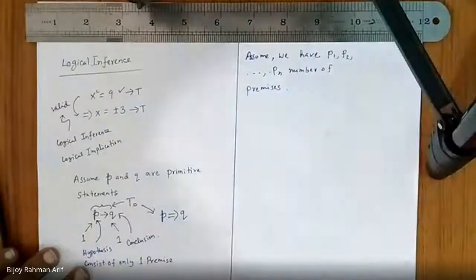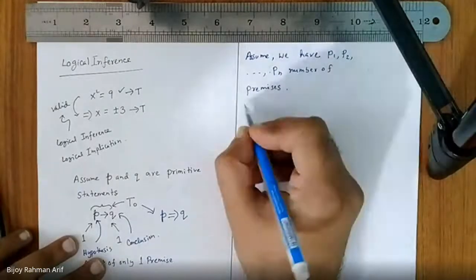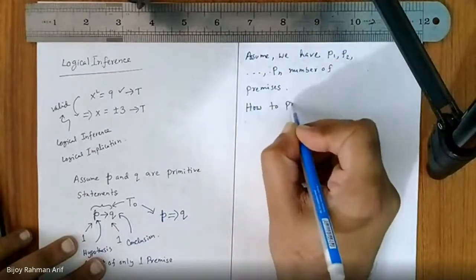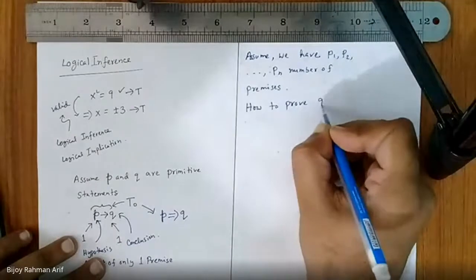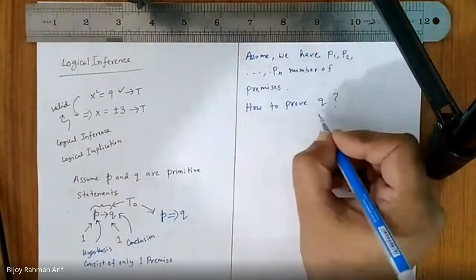Out of these n premises, Q is still only one conclusion. But instead of having only one premise on the left hand side, we have n premises. So out of these n premises, how can I prove this conclusion? Tell me.